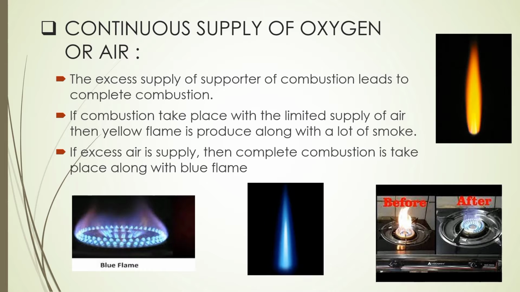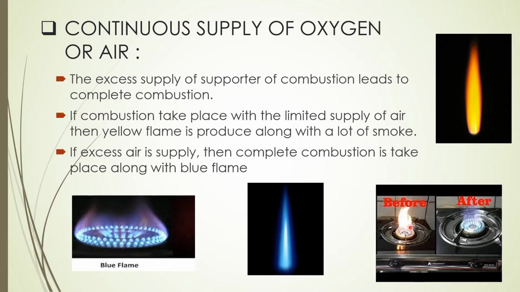But if the combustion is taking place with a limited supply of air, or less supply of air, then a yellow flame will be produced, and along with this yellow flame there will be a lot of smoke. So if you see this yellow flame, it means sufficient air is not being supplied. Next, if sufficient air is supplied, then complete combustion takes place along with this blue flame. Here you see the blue flame.